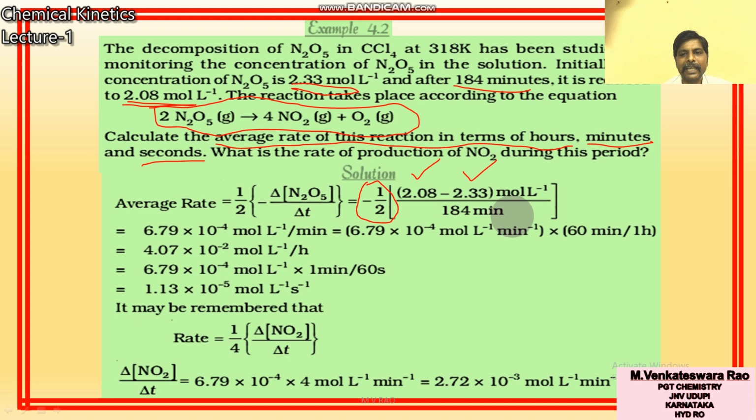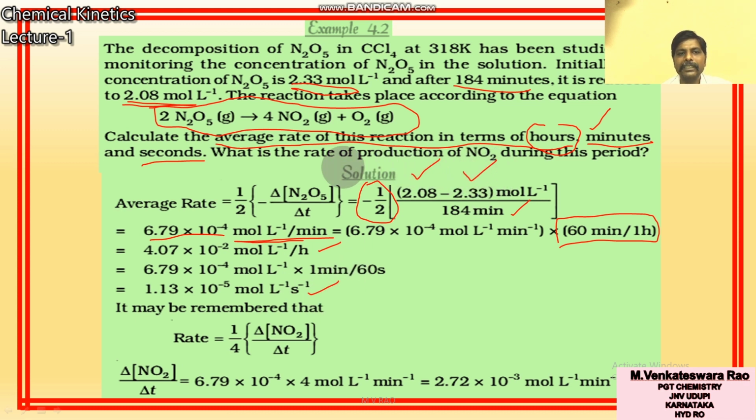The time is 184 minutes. Simplify this and you get 6.79 into 10 power minus 4 mole per litre per minute. So rate in minutes came. Again you have to calculate average rate in hours and in seconds. For hours, 60 minutes per 1 hour, so you will calculate in hours. If you want in seconds, this is the way. So this is average rate in minutes, in hours, and in seconds.